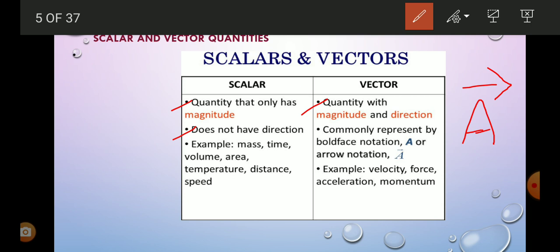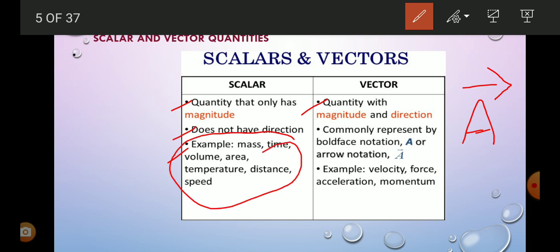The next difference you can write is examples. Scalar quantity examples are mass, for example 1 kg, 2 kg, like that. We do not specify direction. Time, so 1 o'clock, 2 o'clock. Do we specify the direction for time? No. In the same way volume, area, temperature, distance, speed, these are all quantities where we do not specify direction. So these are the examples of scalar quantity.